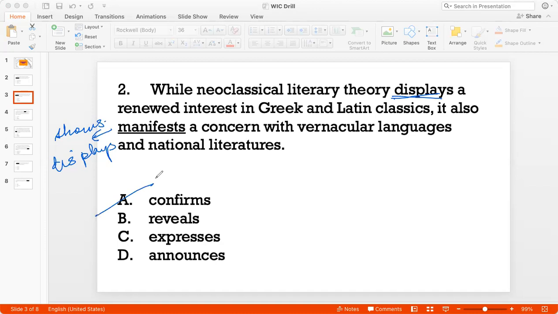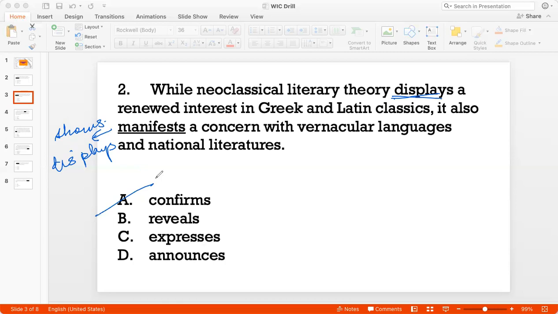Okay, what about reveal? It reveals a concern with vernacular languages and national literatures. Can I use the word reveal when I'm talking about the things that a theory is concerned with? For example, Newton's theory of motion. When I talk about Newton's theory of motion, I describe it. I say what it says.